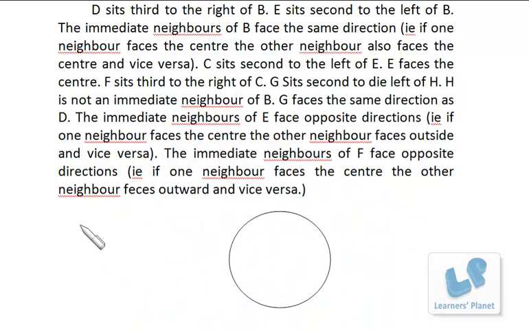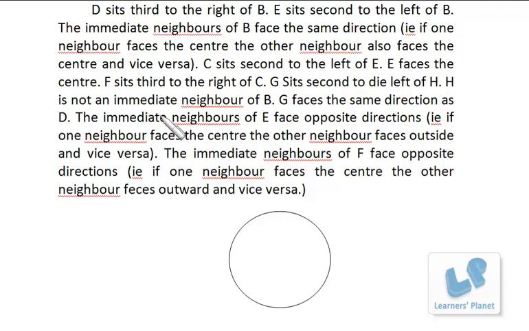Friends, generally there are 4 to 6 questions based on this information. So if you spend 3 to 4 minutes in making this arrangement, that is pretty enough, because once you are finished with the arrangement, all the questions can be answered in just 1 minute. Maybe there are 4, 5 or 6 questions, because in that case we just have to mark the answer, right? Because the arrangement is already done. So it is pretty okay if you take 4 to 5 minutes or maybe 3 to 5 minutes in making this arrangement, right?